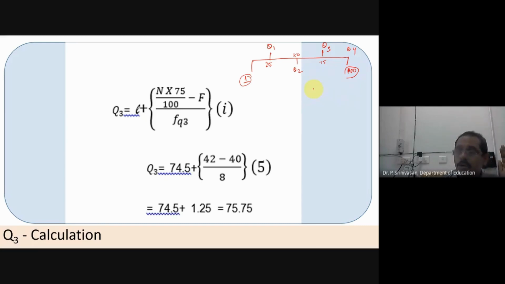Assume that there are 100 students in a class, and the first student is getting 1 mark, the second student is getting 2 marks, the third student 3 marks, the fourth student 4 marks. If it were like that, then Q1 will be 25, Q2 will be 50, Q3 will be 75.